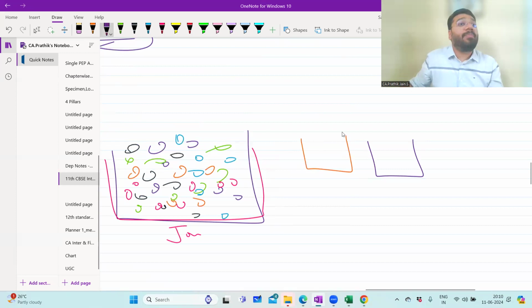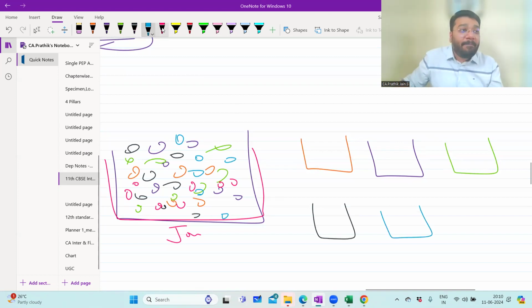Purple ball will be shifted to purple bucket. Green ball will be shifted to green bucket. Black ball to black bucket. Blue ball to blue bucket. Pink, no? Pink ball to pink bucket.